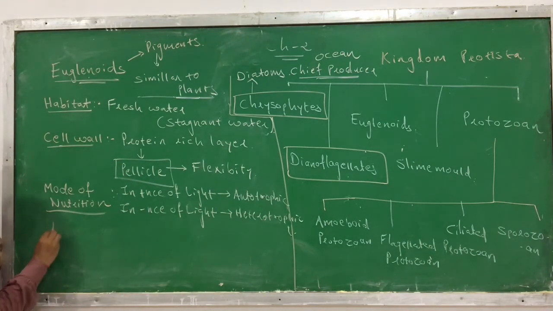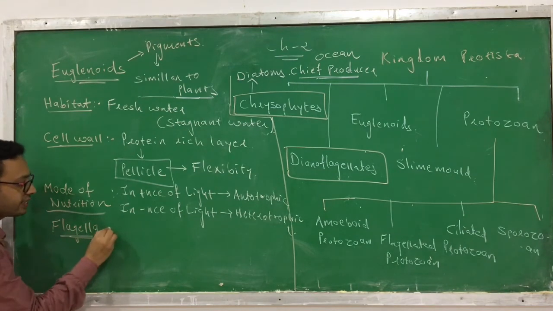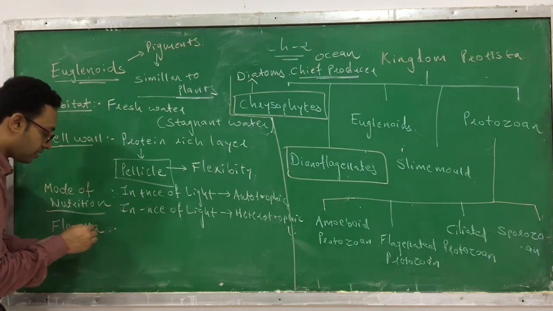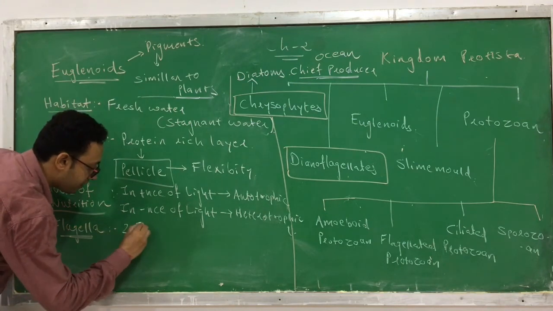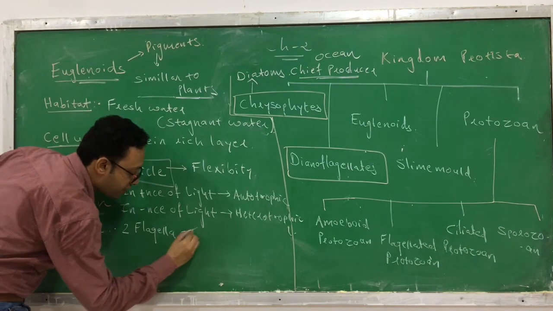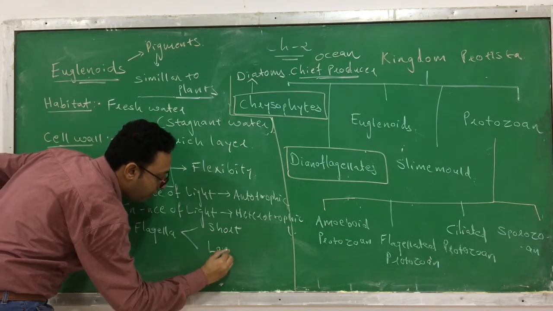If you talk about their flagella, the dinoflagellates have two flagella, longitudinal and transverse. Similarly, euglenoids also have two flagella. One is a short flagellum and the other one is a long flagellum.